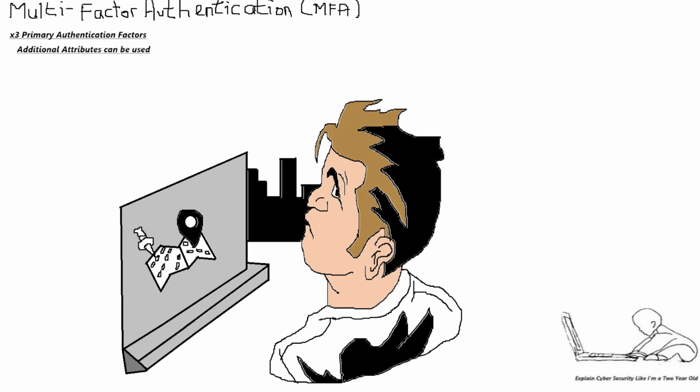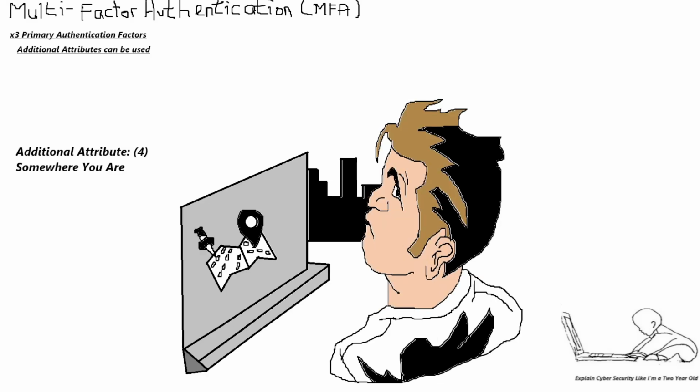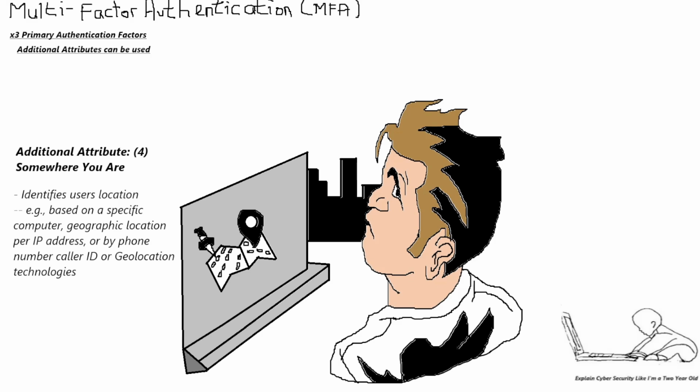Geolocation technologies can even identify a user's location based on their IP address. Technical keynote: the inverse of this factor would be somewhere you aren't. For example, using geolocation technologies to track an employee who is meant to be in the office but is logging in from a beach in Hawaii.